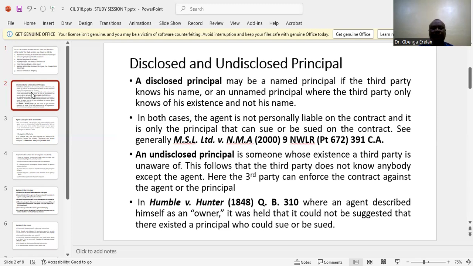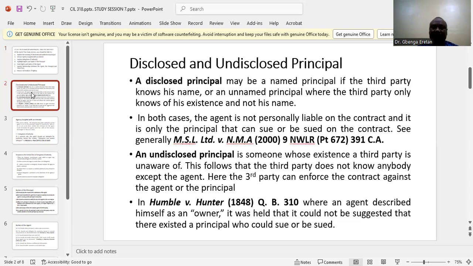We are starting with the first aspect, disclosed and undisclosed principal. Who is a disclosed principal? A disclosed principal is a principal whose name is known or whose identity is disclosed to the third party at the time the third party is entering the contract with the agent.